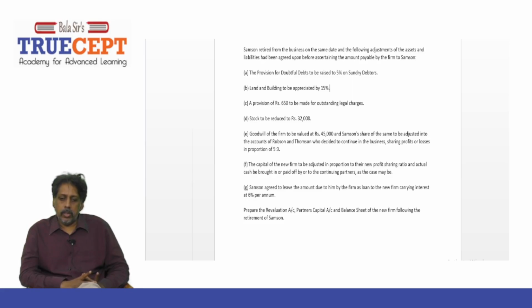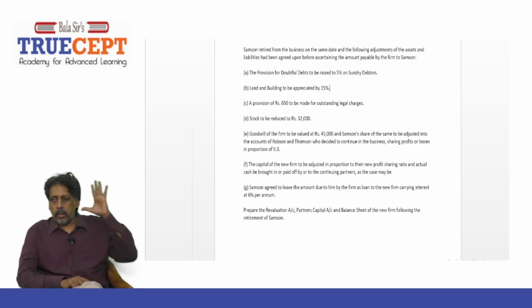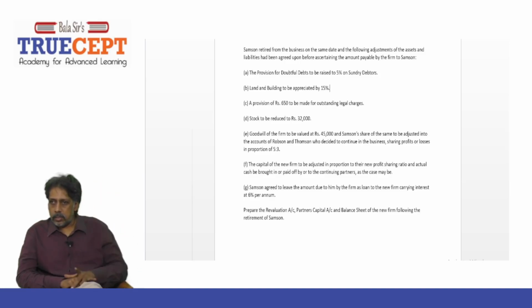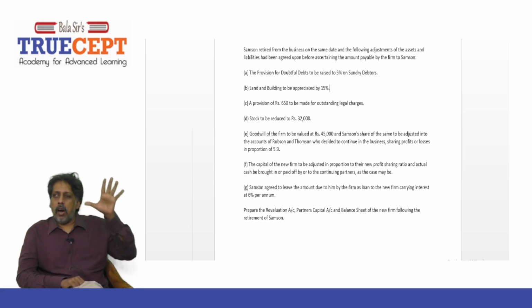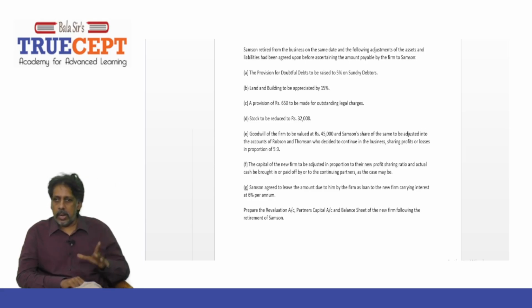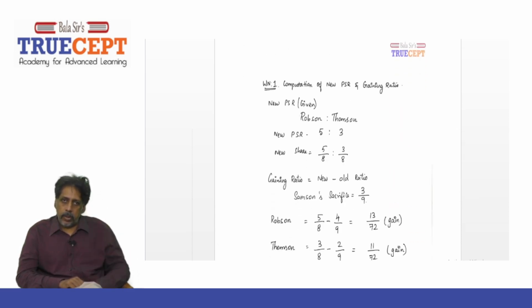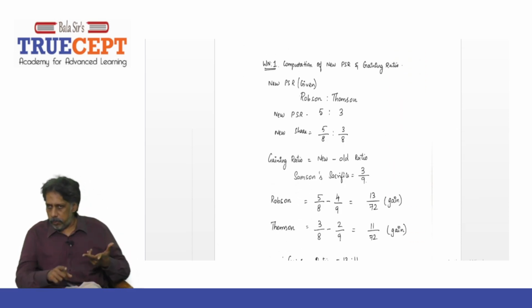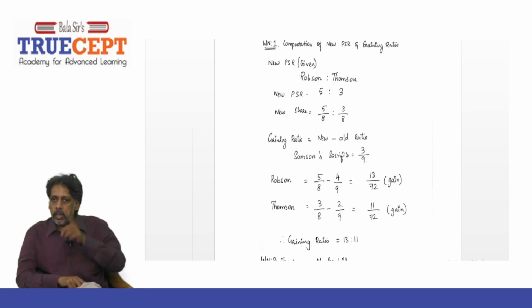Okay, guys. So now we shall go. These are the steps you follow. Now, whenever there is a full-fledged example on partnership retirement, you can follow these steps. It is foolproof. Just follow these steps. You can never go wrong in the examination. Now, step number 1, please refer. That is, you are supposed to state the new profit sharing ratio and also mention the sacrifice made by the retiring partner and also calculate the gaining ratio for the continuing partners.